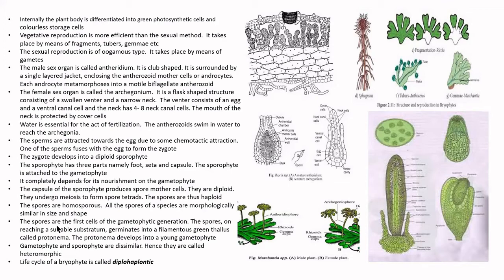The spores are considered to be the first cell of the gametophytic generation. The spore mother cells are diploid, and the spores are haploid. Thus they are the first cells of the gametophytic generation.